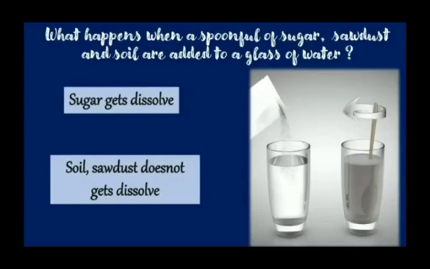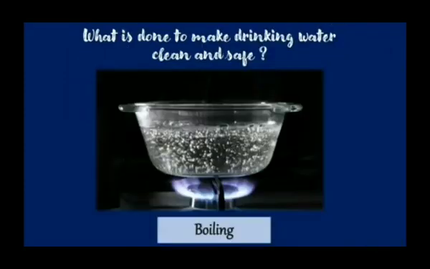They remain as they are in the water. If we keep the glass without any disturbance, then because of low density, sawdust floats on water while soil remains at the bottom of the glass. You can see in the picture. The answer is sugar gets dissolved while soil and sawdust do not get dissolved in the water.